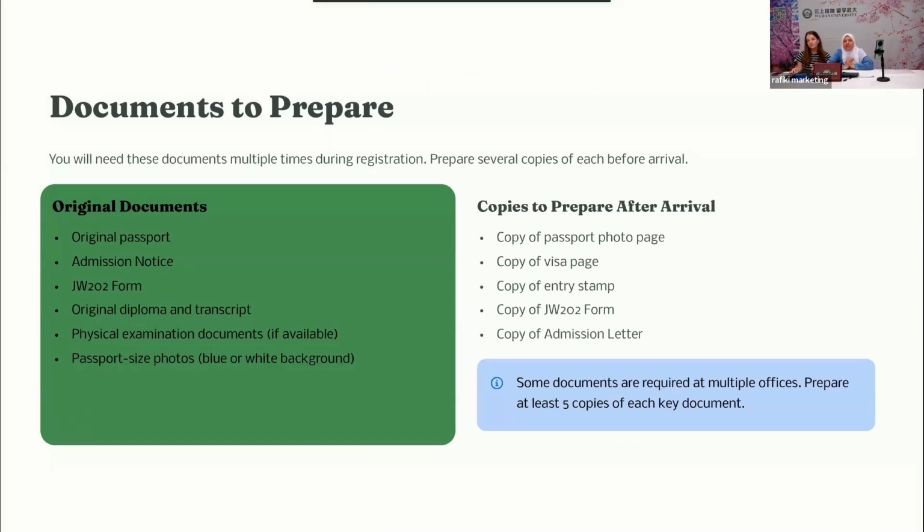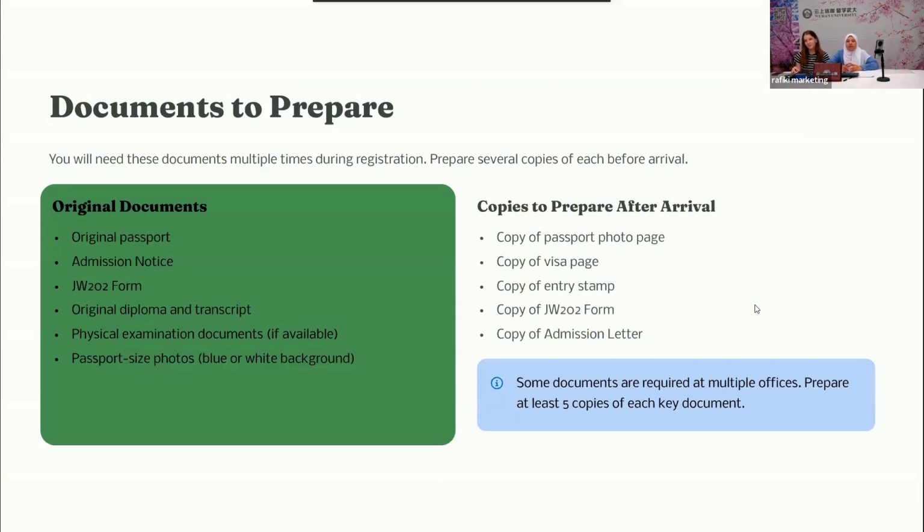So most people ask, what documents should I have? You have to prepare some originals and some copies of your documents. The original documents include passport, admission notice, JW form, original diploma and transcript, as well as the physical examination if available. If not available, you can do it here in China. Also, you need passport-size photos with a blue or white background. So you have now the original documents. You need to make some copies.